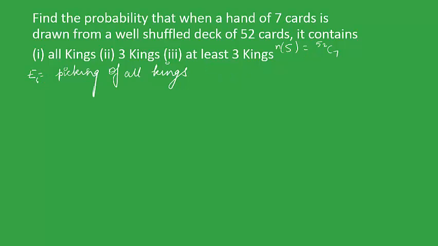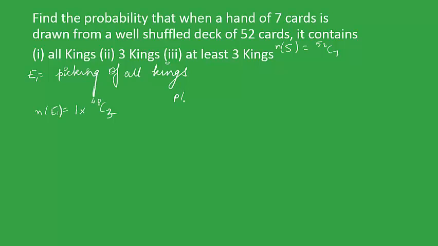Now for event 1, we have to pick all the kings. That is, we'll be left with only 3 cards to choose from the remaining 48 cards. So this will form the number of favorable outcomes, that is, the number of outcomes favorable to event 1.